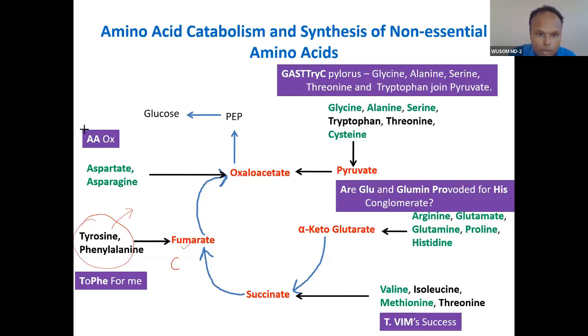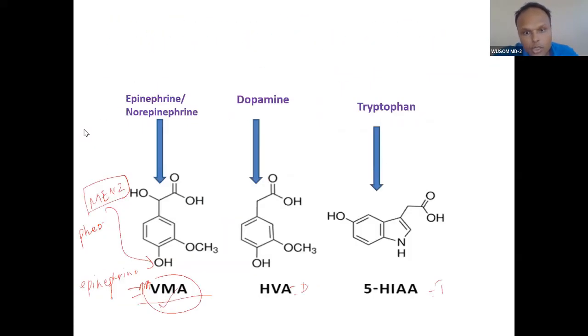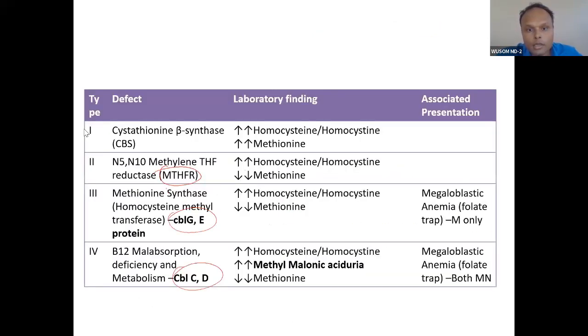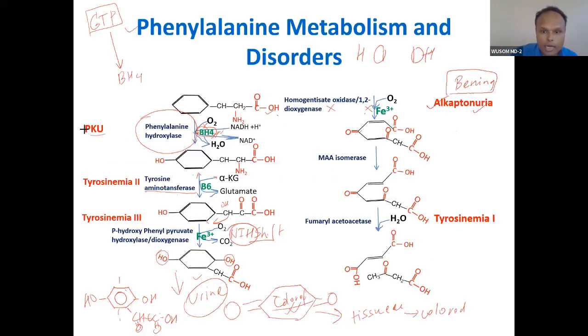What is fumarate? Fumarate is a 4 carbon compound like this. This is a trans compound with a double bond. It is part of the Krebs cycle. So this will form fumarate and acetyl coenzyme A. Now you can see the fate here. I will show you the fate. So this is phenylalanine, tyrosine. Which molecule is this? Be quick. Which molecule is this? 1, 2, 3, 4.